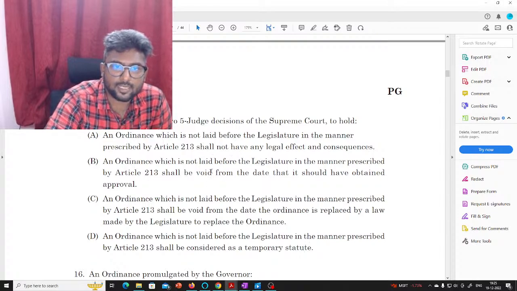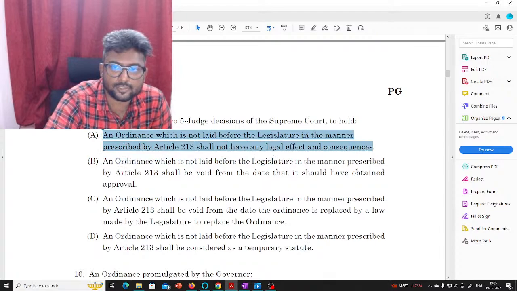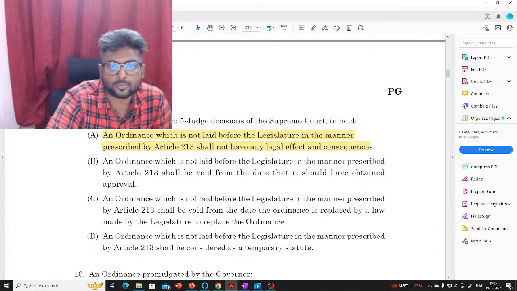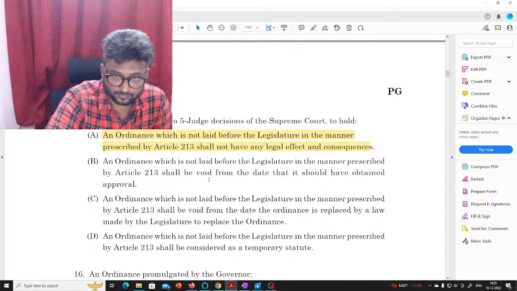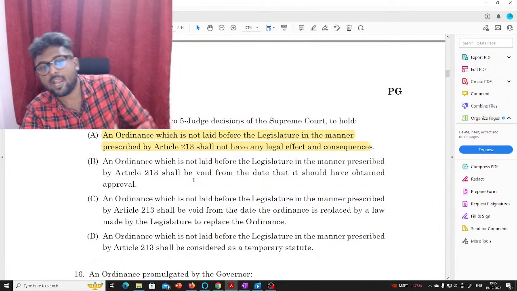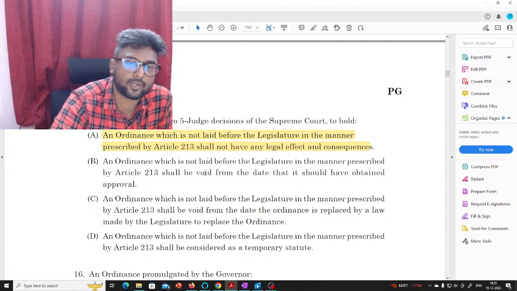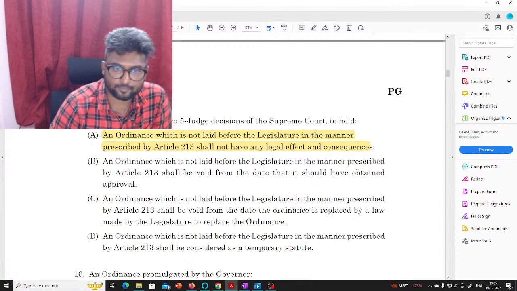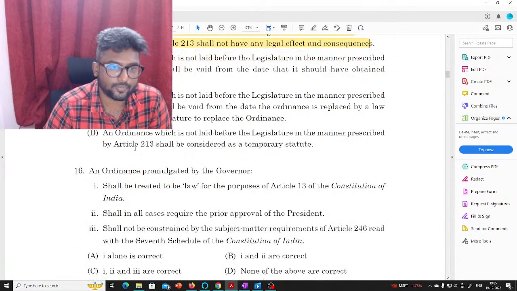So if you look at that, the answer would be A. An ordinance which is not laid before the legislature in the manner prescribed by the article shall not have any legal effect and consequences. The wording itself is very complicated. Shall be void from the date it should have obtained approval. So this is not the right answer.